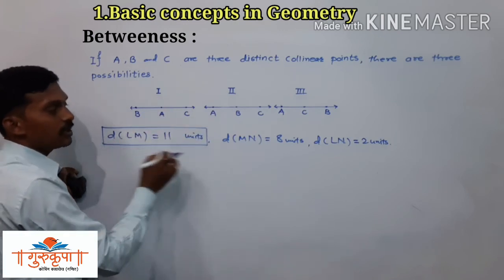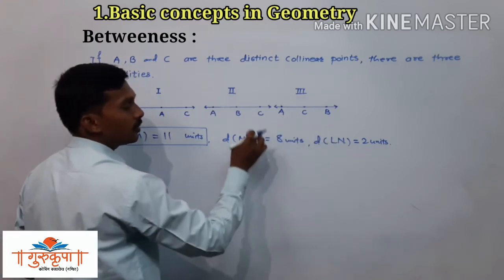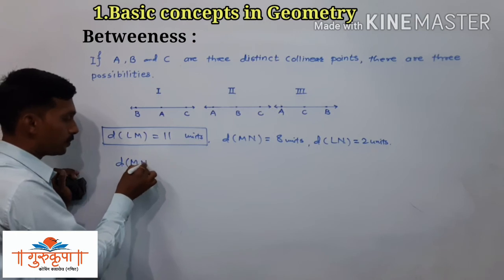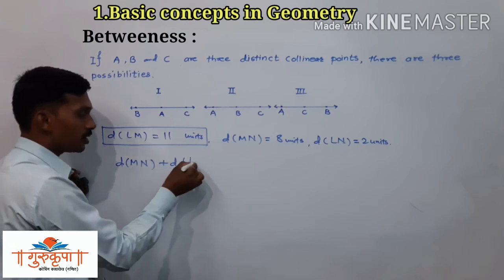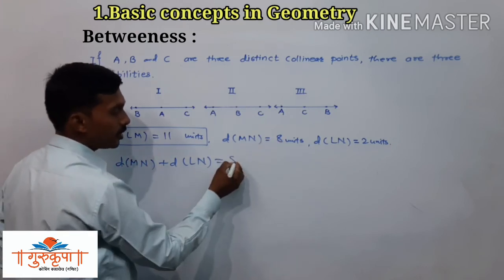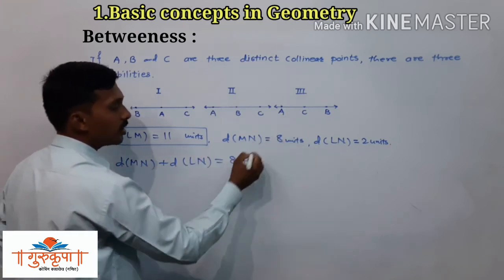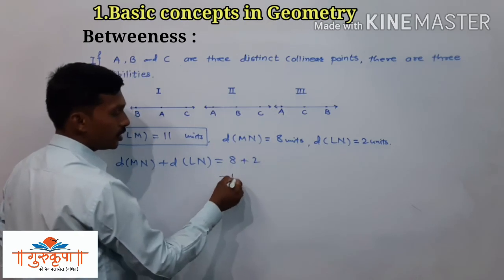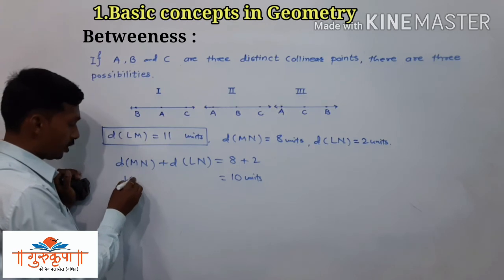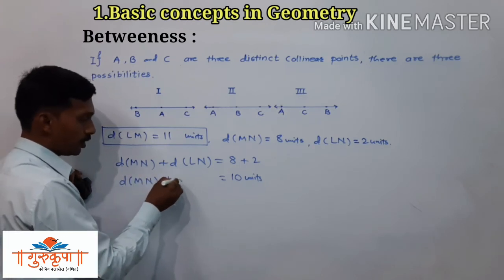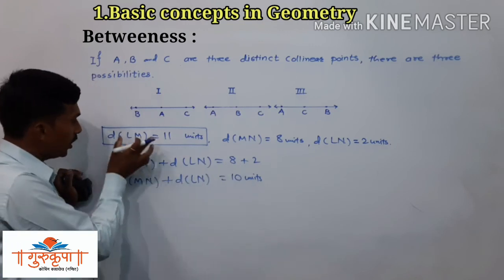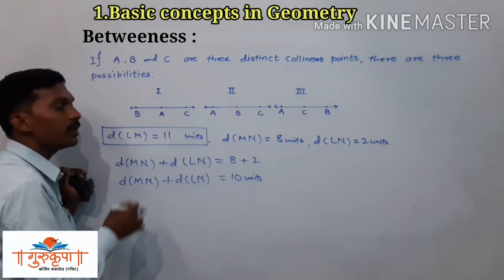Since this is the biggest distance, we have to take the sum of these two distances, that is distance MN plus distance LN. Distance MN is given 8, so we write 8, plus distance LN is given 2, so we write 2. 8 plus 2 is 10 units. Distance MN plus distance LN is equal to 10 units, and here we have distance LM 11 units.